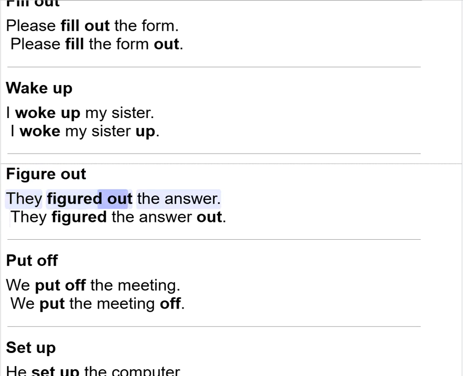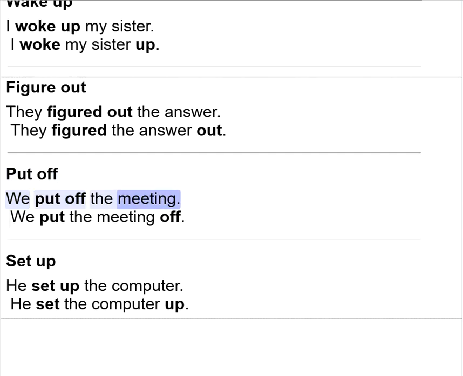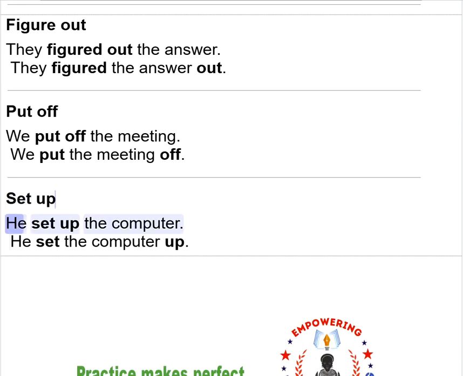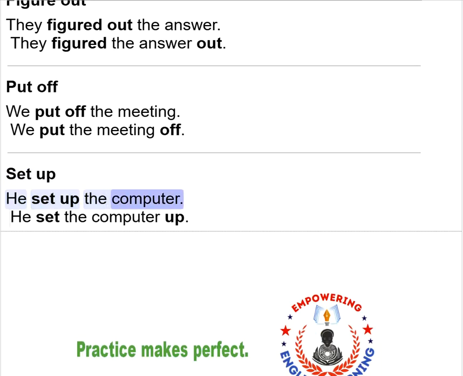Figure out. They figured out the answer. They figured the answer out. Put off. We put off the meeting. We put the meeting off. Set up. He set up the computer. He set the computer up.